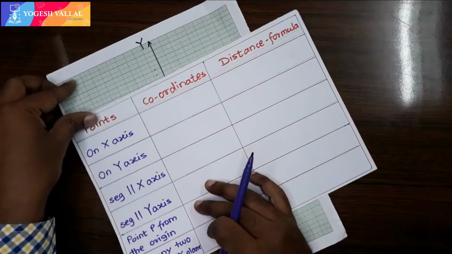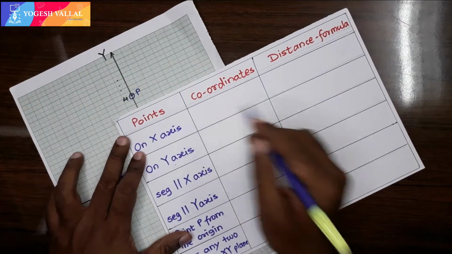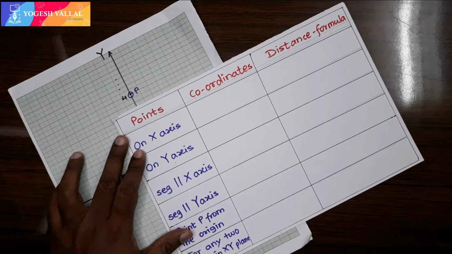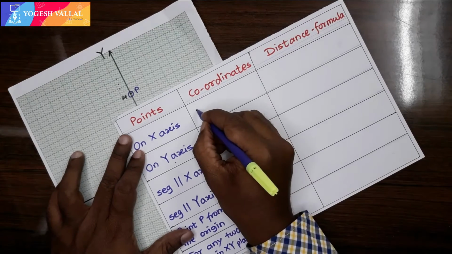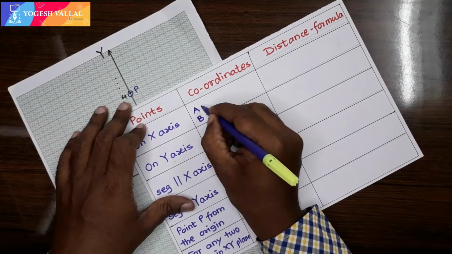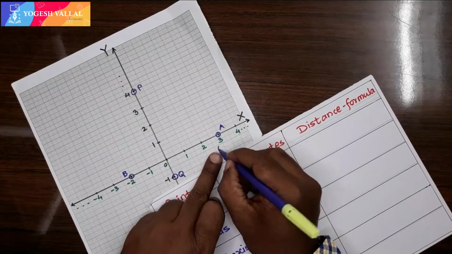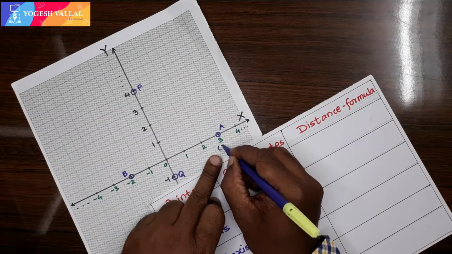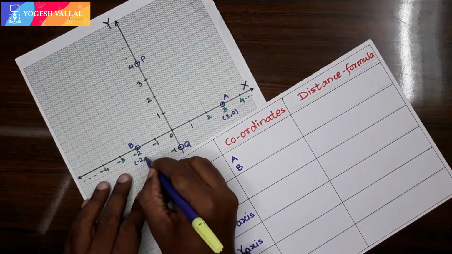Now let's see, when the points are on the x-axis, what the coordinates of the points are. Let's take the points as A and B. We write the coordinates of A as (3, 0), and for B we write (-2, 0).